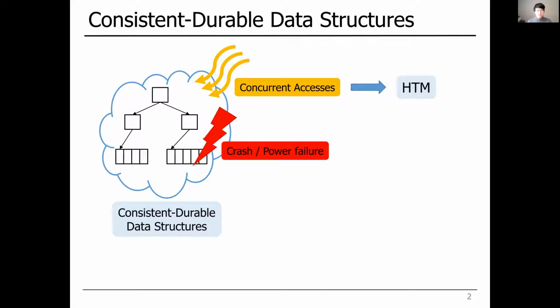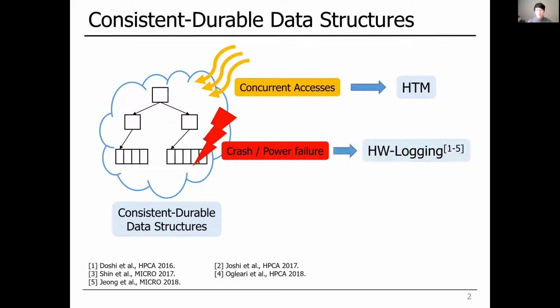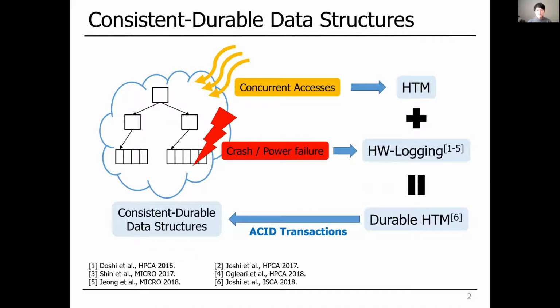And crash consistency is guaranteed by hardware logging techniques that provide atomicity of NVM stores. The combination of HTM and hardware logging provides durable HTM that guarantees ACID transactions for consistent and durable data structures.